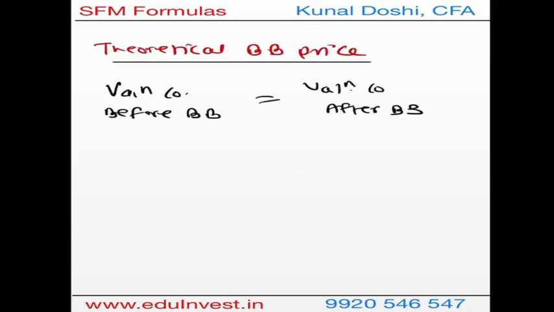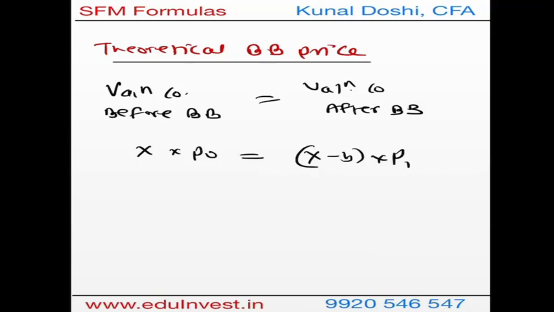And finally we go to the buyback formula. So under the buyback concept, we focus on the concept where value of company before and after the buyback should be same. There should not be much difference in the market cap. So value of the company before buyback is X, which is the number of shares before buyback, multiplied by the price before the buyback, should be equal to X minus B, the shares will be reduced, times the P1. Now P1 is the price basically after buyback, or called the buyback price.